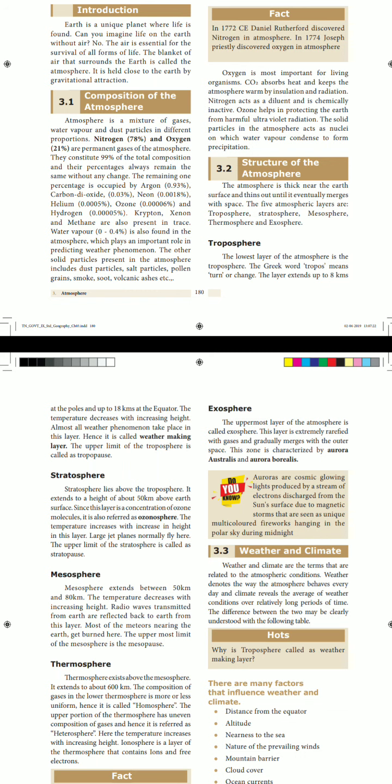So already we have learned the uppermost layer of the troposphere is called tropopause. The uppermost layer of the stratosphere is called stratopause. Here the uppermost layer of the mesosphere is called mesopause. Next one is the thermosphere.